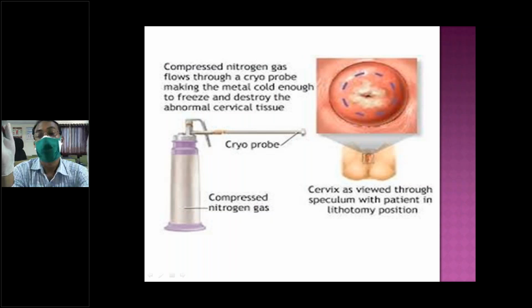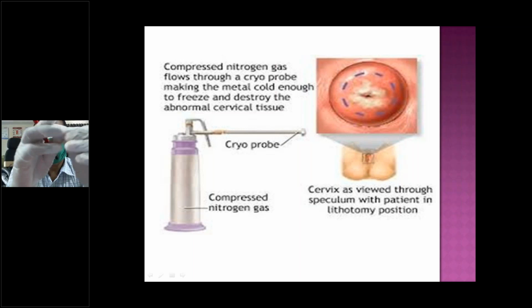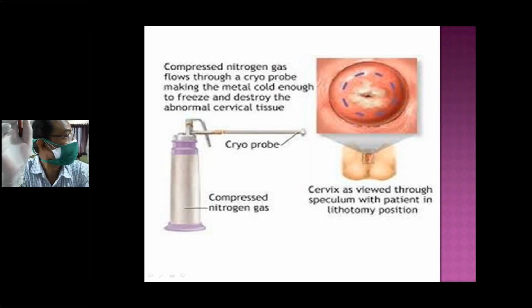What happens when you are freezing? Whatever fluid is there inside the cells, when it freezes, it expands and breaks the cells.